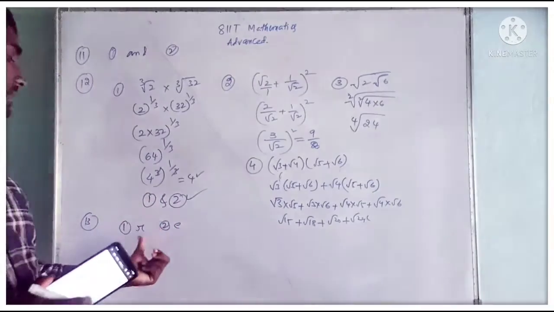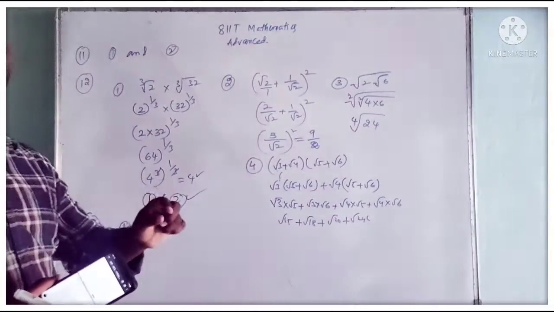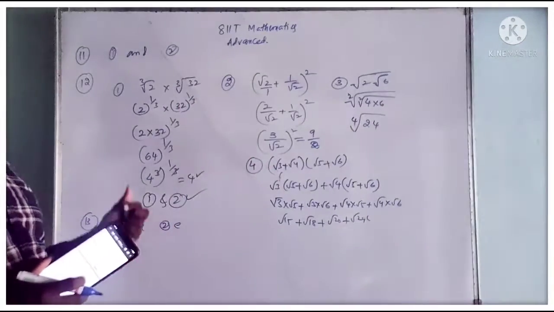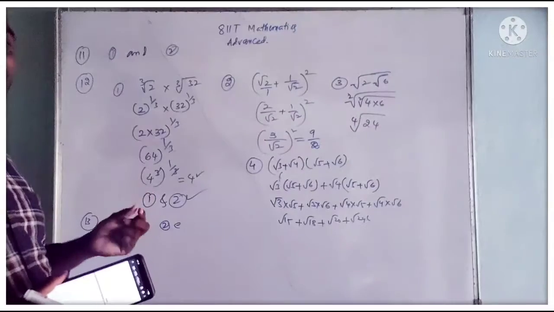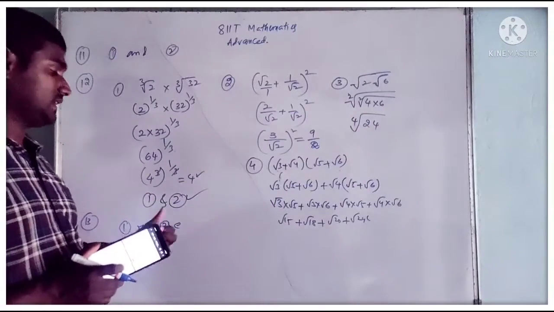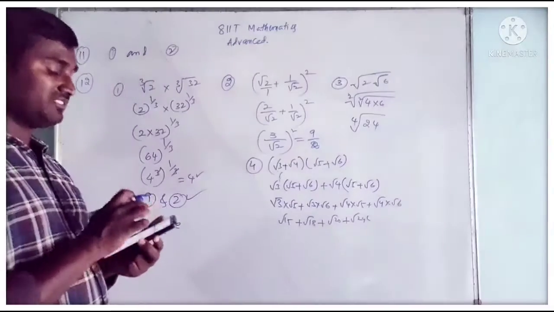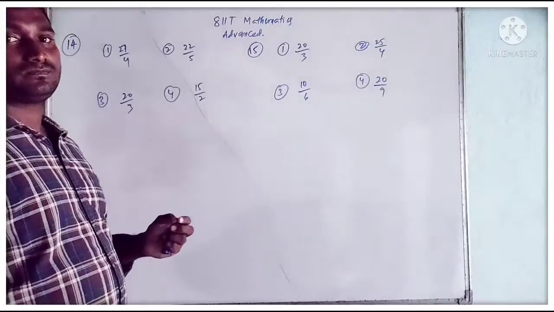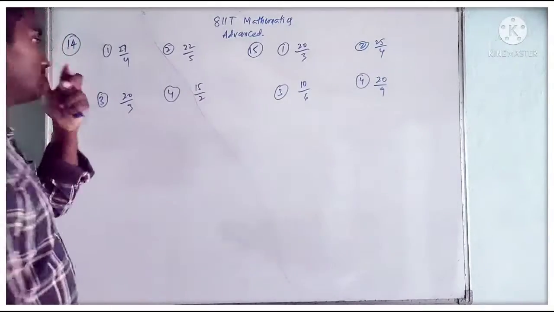Generally we say pi equals 22 by 7. That value is approximately equal to 22 by 7, not exactly equal to 22 by 7. So here pi is an irrational number and e is also an irrational number. The value of e, you know from chemistry. Now I am going to discuss with you the 14th question.